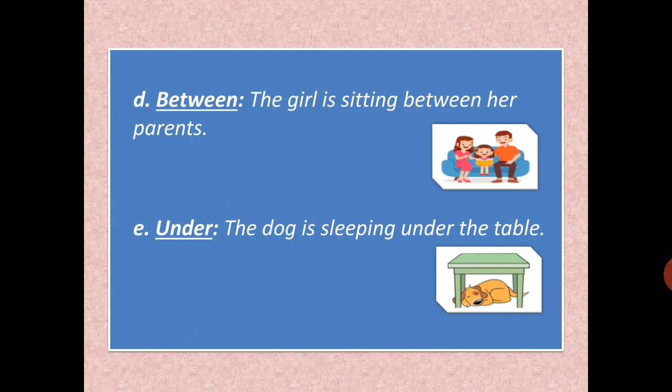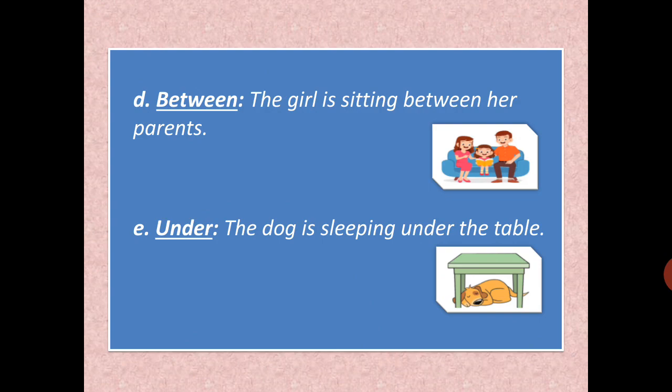Now some more prepositions of place. Between. Between means बीच में. So between is always used when we are talking about a person in between and two persons are near about. दो लोग होंगे आसपास, उसके बीच में जब बात होगी then you will say between. But if it is more than two persons, ठीक है, then at a time we will use among.